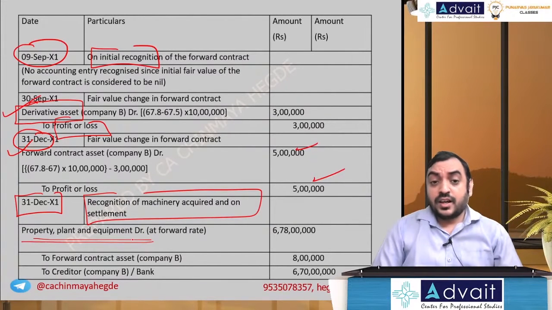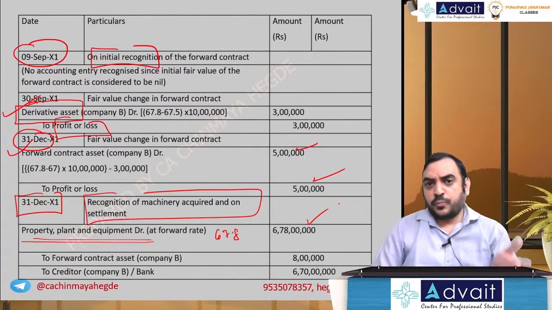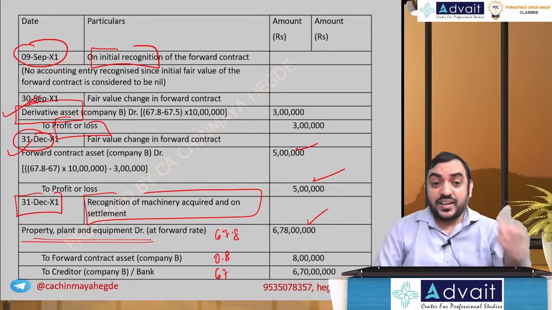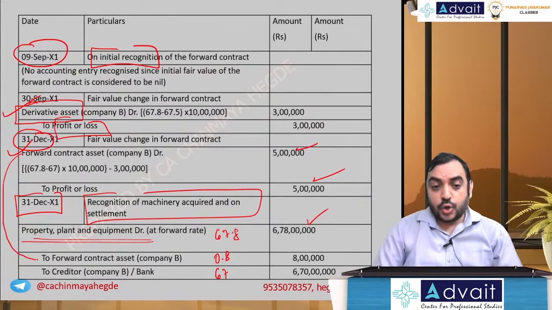At what rate? 67.8. So 10 lakh into 67.8, machinery account debit or PPE account debit, 6 crore 78 lakh. To bank, at the spot rate 67, and 0.8 is the forward contract asset or derivative asset. What is debited now will be credited, 8 lakhs.